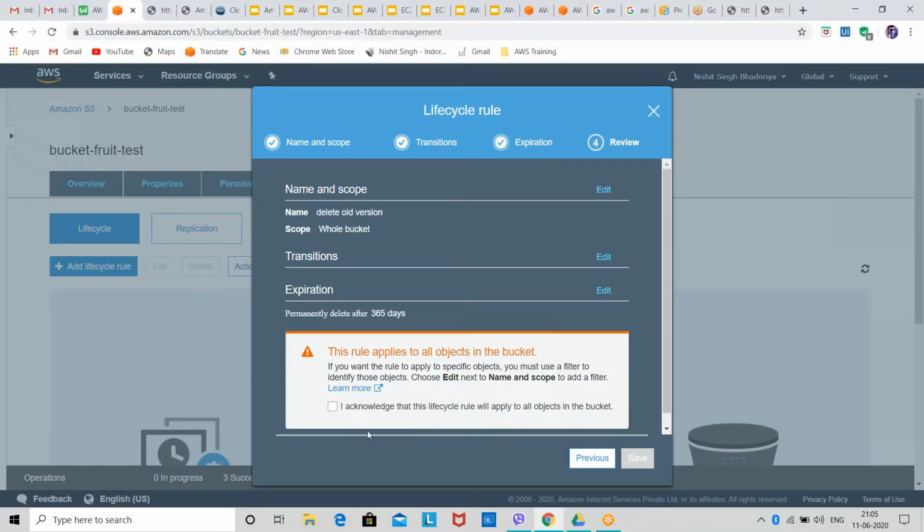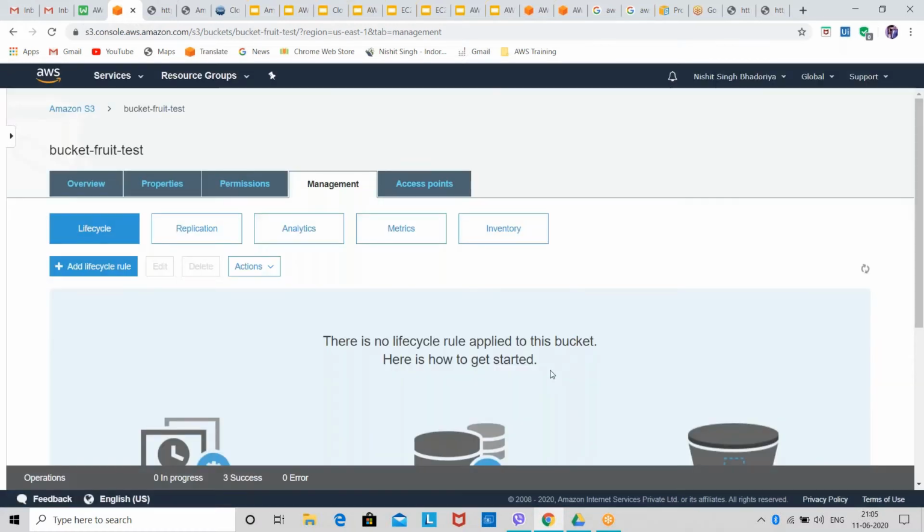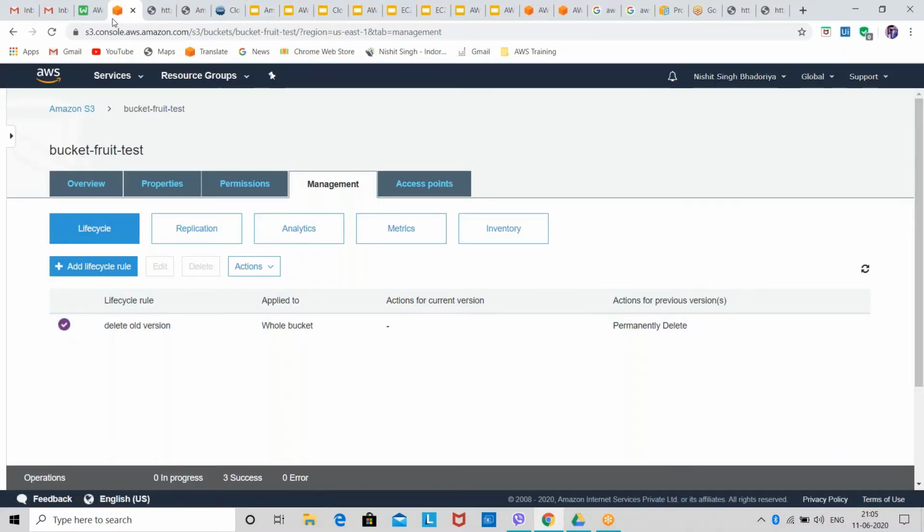Now you have to acknowledge this, and then we'll save the lifecycle policy. So you can see my lifecycle policy is saved. "Delete over version" is the name. Apply to whole bucket. For the current version, we have not set any action, and for the previous version, permanently delete. So in this way, you can create a lifecycle policy.